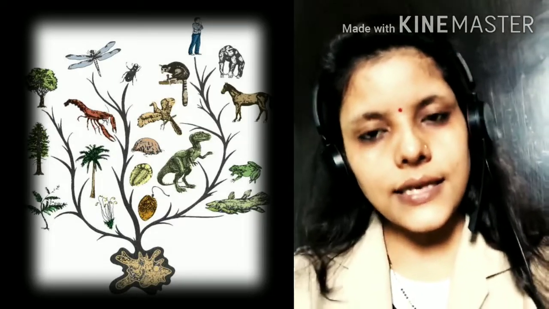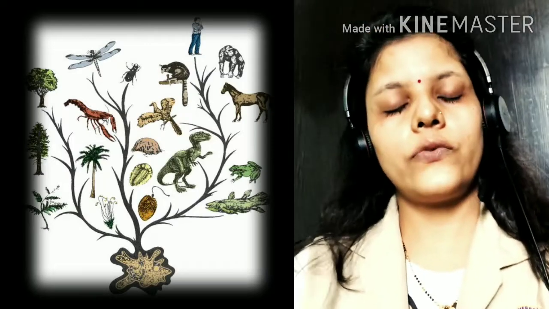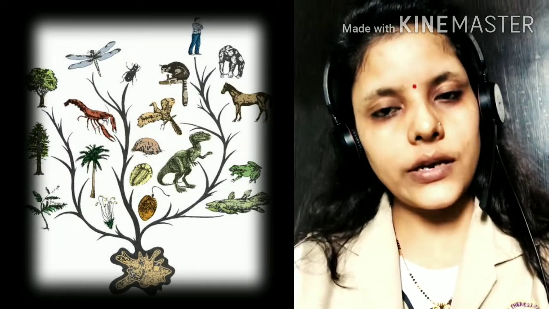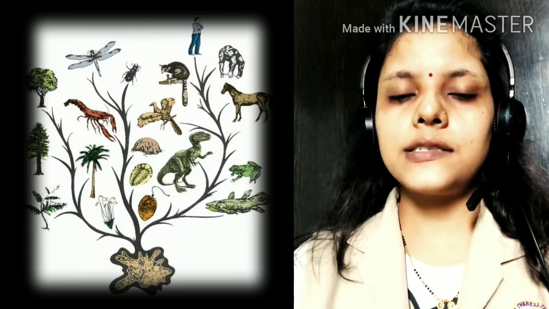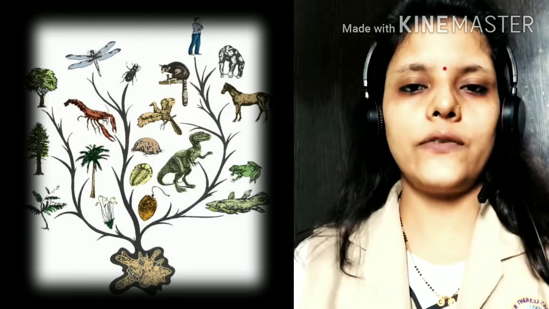So this is the theory of evolution, which means the changes which occur from unicellular to multicellular, invertebrates to vertebrates, are known as the theory of evolution.